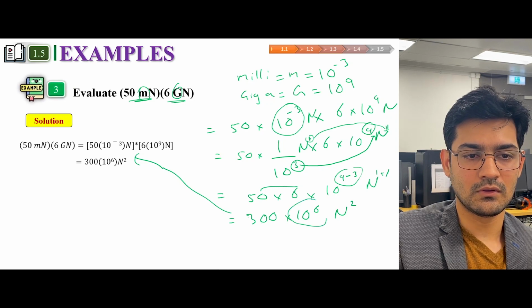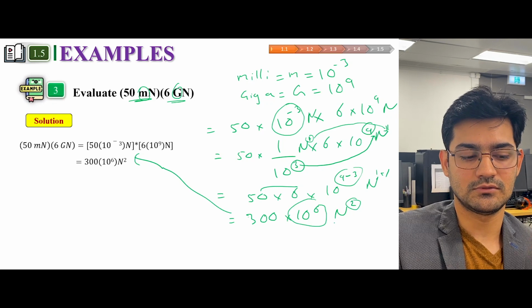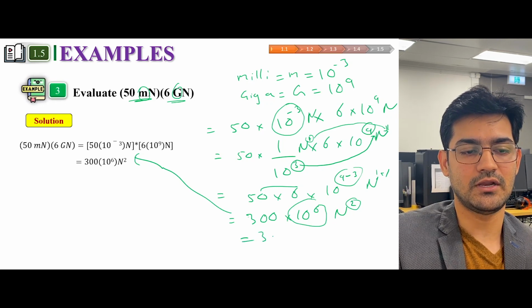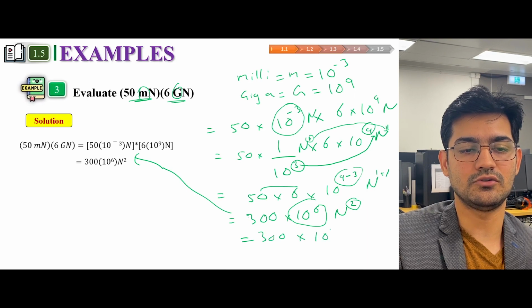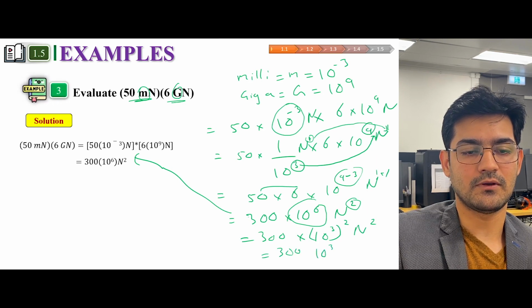Now, since you have power 2 on the base quantity, you also have to do something about this. So 300 into 10 raised to the power 3 into Newton 2. So this is common. You can also write it as 300 into 10 raised to the power 3 Newton whole square.